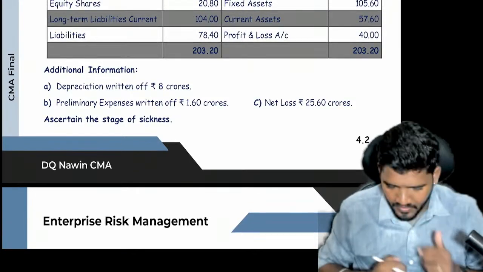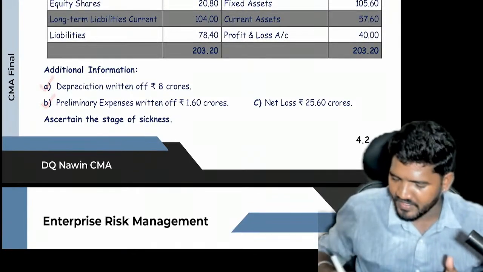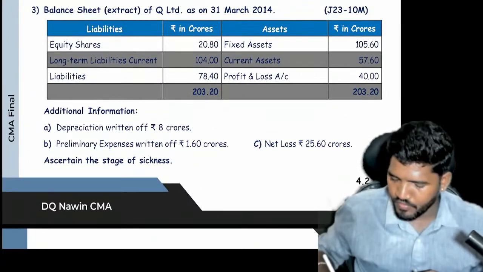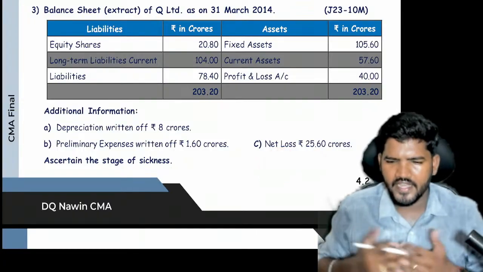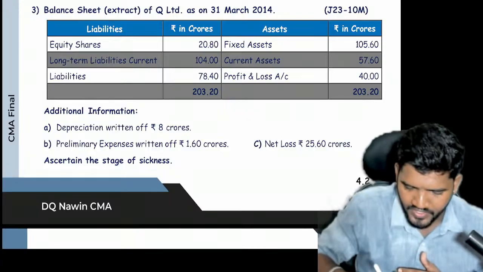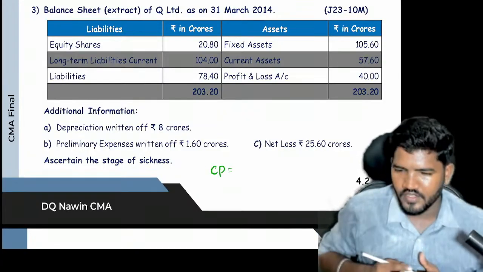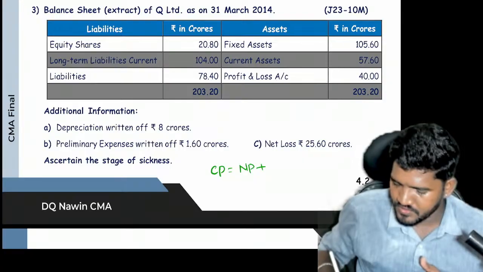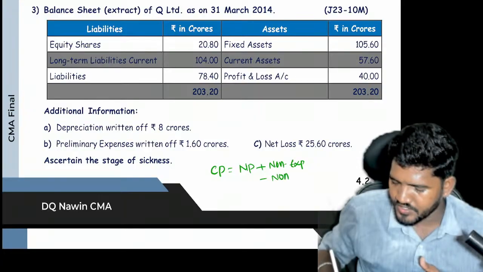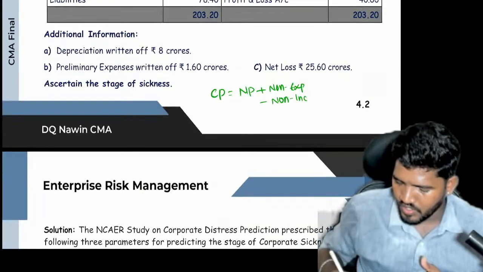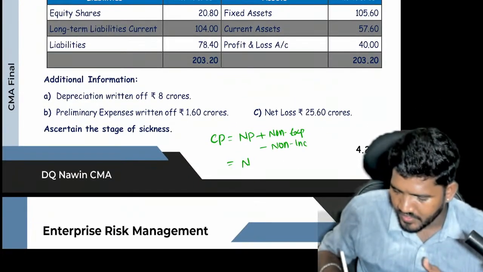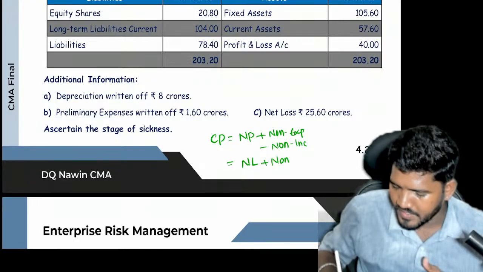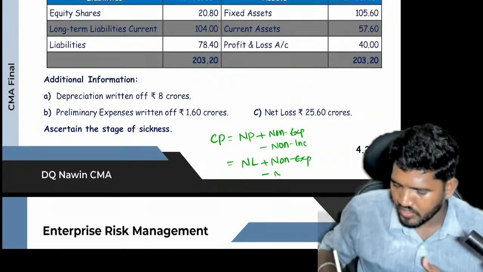So, additional information: depreciation is given, preliminary expenses is given, net loss is given. Instead of profit, they provided net loss. Take net loss directly. Now, what is the first calculation? Cash profit. Net profit plus non-cash expenses minus non-cash incomes. Here, instead of net profit, they provided net loss. Net loss, add non-cash expenses, less non-cash incomes.